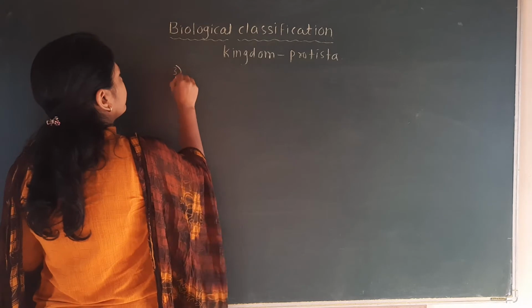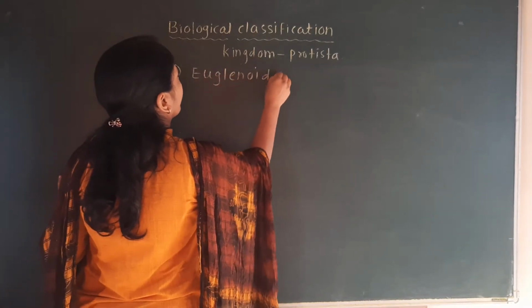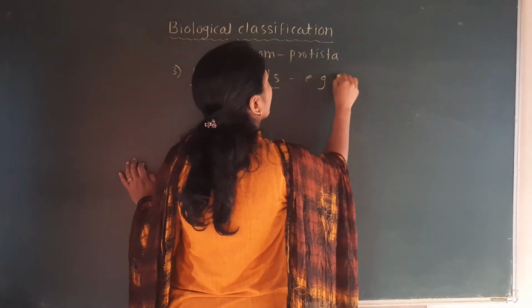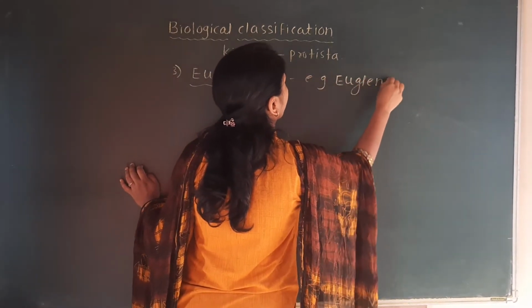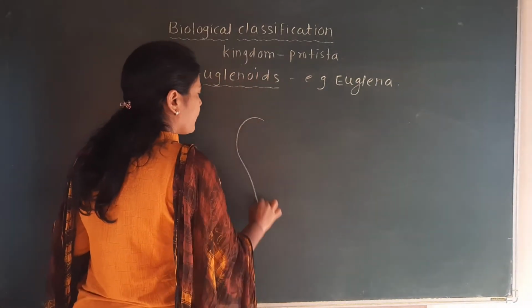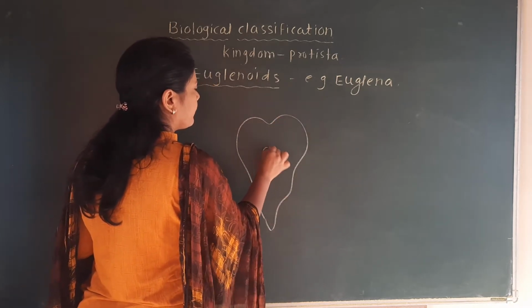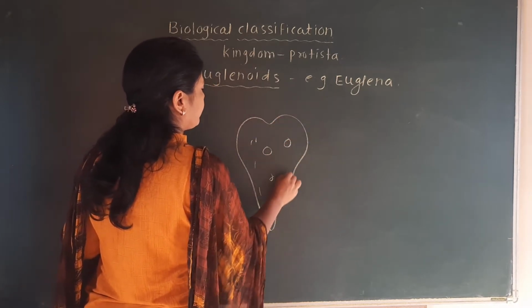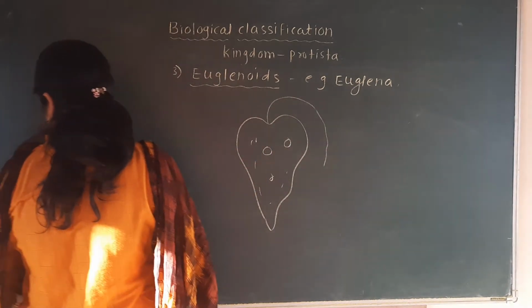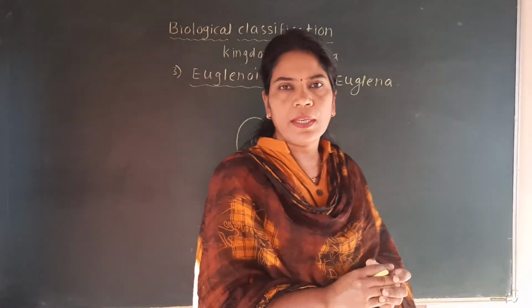Third group, euglenoids. Example, Euglena. Some of you are well known about this Euglena. See here, this is the structure of the Euglena.